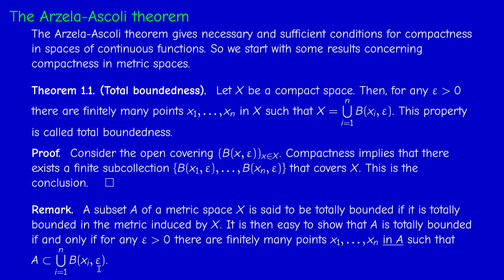Not quite the exact definition, because in the exact definition we should have equality for balls in A, but balls in A are intersections of balls in X with A. So just go back to the definition of the subspace topology, if you like. So this is a very useful characterization.